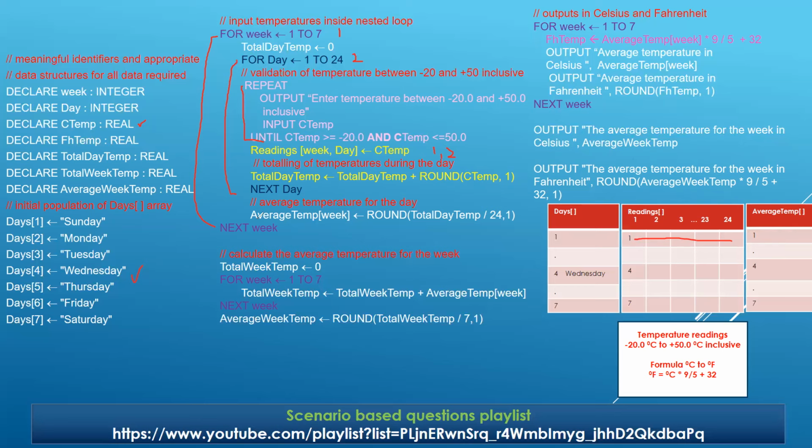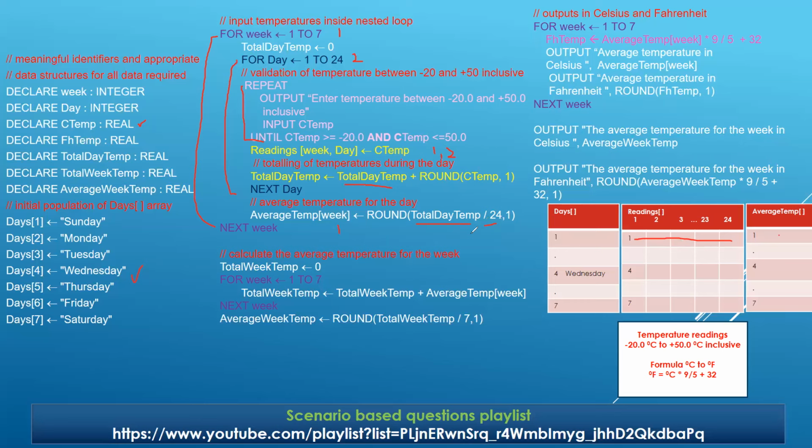And what will we do? Since there are 24 readings, it's very simple. Since average temp is for week 1, means first location, in this average temp first location, the addition is already done and held in total day temp. So you can see total day temp divided by 24, comma 1. Now this is very important. First thing is total day temp divided by 24.